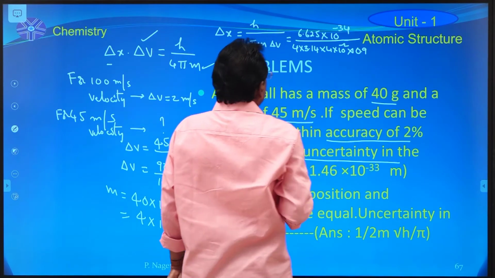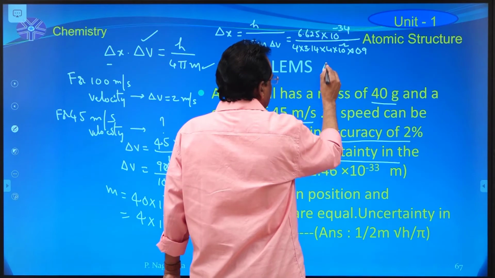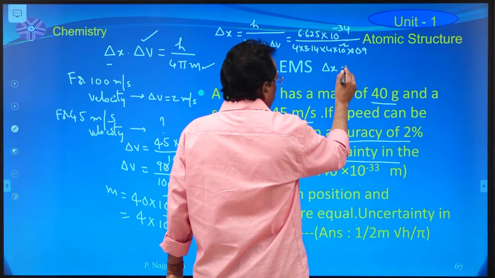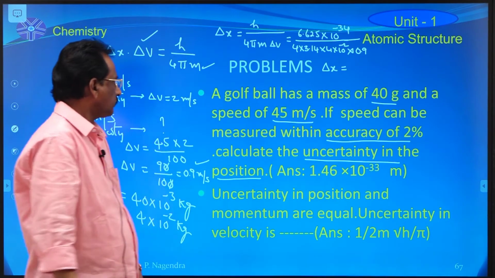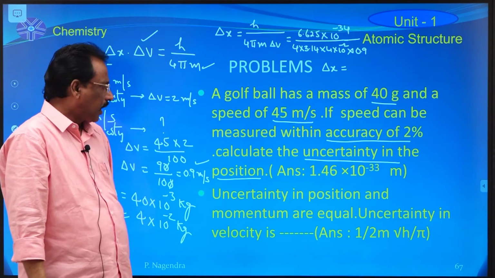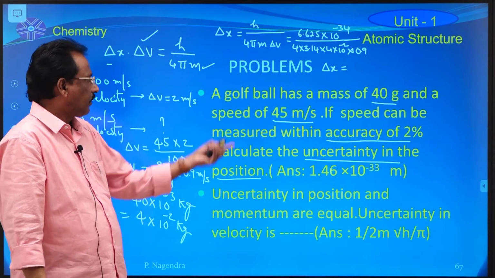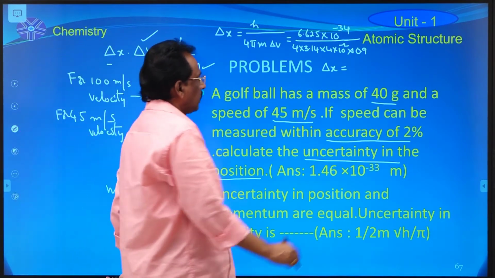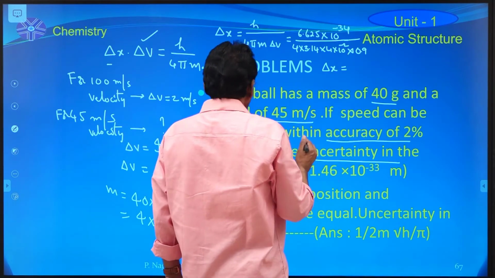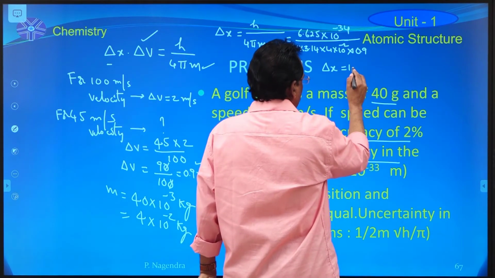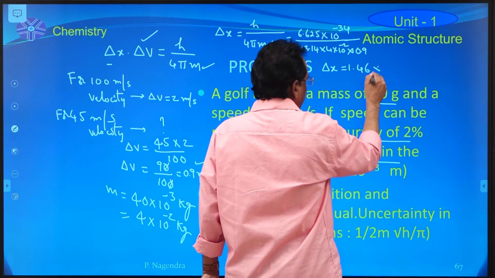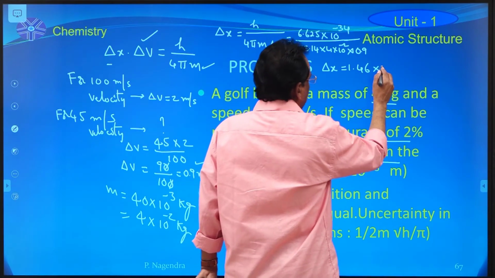Now the uncertainty in the position of the particle, like golf ball, after the calculation of this ratio, the answer is 1.46 into 10 power